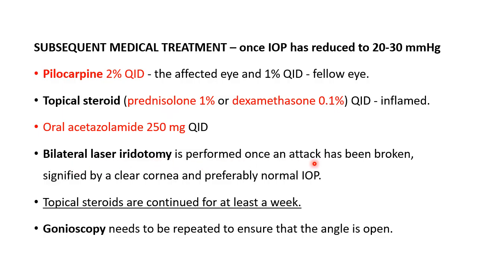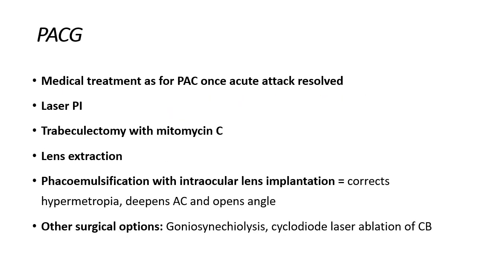Bilateral laser iridotomy is performed once an attack has been broken, signified by clear cornea and preferably normal IOP. Gonioscopy may need to be repeated to ensure that the angle is open. Had it been a case of plateau iris, iridotomy may not work and angles would still be closed.